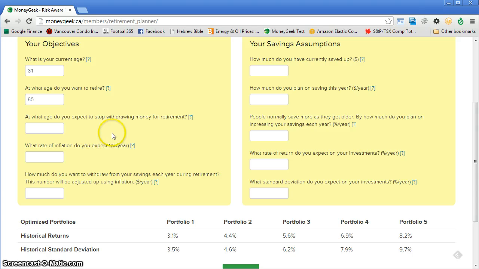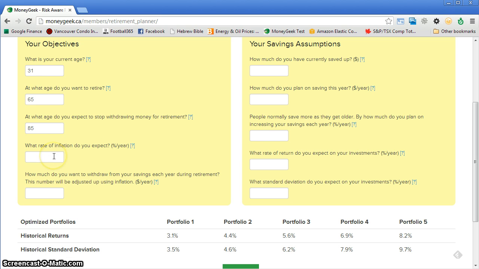By the way, if you hover over the question mark like this, you'll see helpful hints pop up that should help you with the planning process. So for now I'm going to say I'll live until 85, even though the Canadian average is 81 right now. Just so you know, we're actually working on updating this tool so that by default it calculates your life expectancy based on your current age using government statistics. We haven't finished yet, but we hope to make that available to you soon.